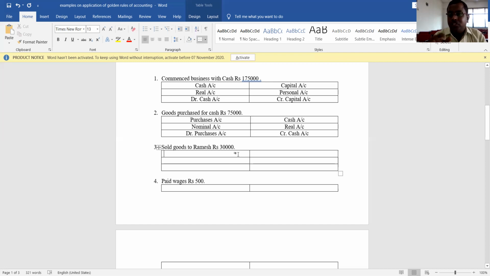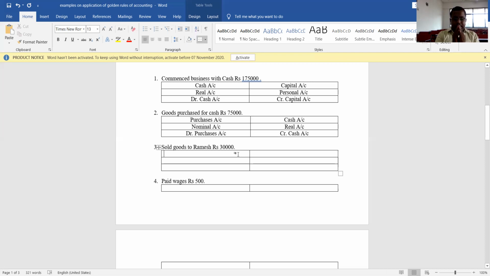And in a cash transaction, the person is not at all important. Understood? Person is not at all important. Very simple aspect it is. If you sold goods on cash basis, to whom you sold goods is not going to matter as far as the account is concerned. But when you sell goods on credit basis, at that time that person is going to matter, because we are going to collect money from that particular person.